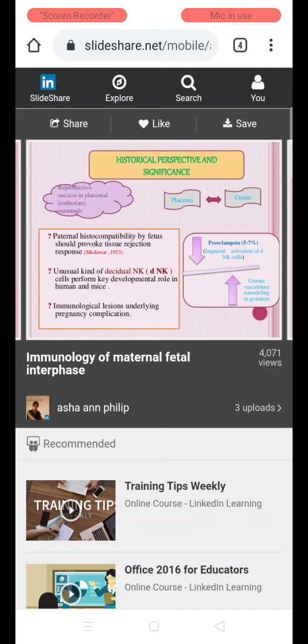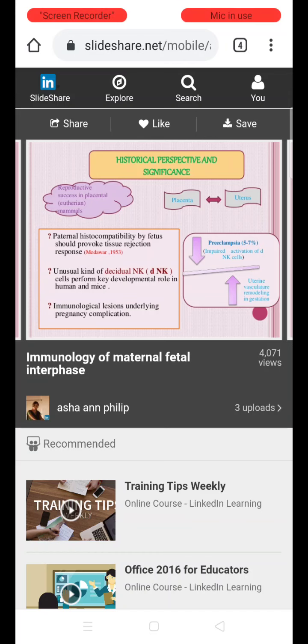So, coming to the historical perspective and significance, the chance of successful reproduction in uterine mammals mainly depends on the successful immunological status at the maternal fetal interface. The placenta and the uterus play a key role in it. So, what are the questions you should answer when coming to this topic?